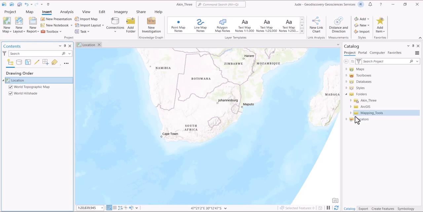So in that case, I have these folders here. I have the Arcane 3, which is the project folder, this other folder that I've added manually now, and this one that is permanently added, because anytime I create a new project, it automatically adds it to the new project.